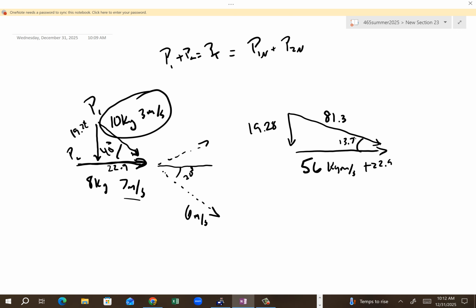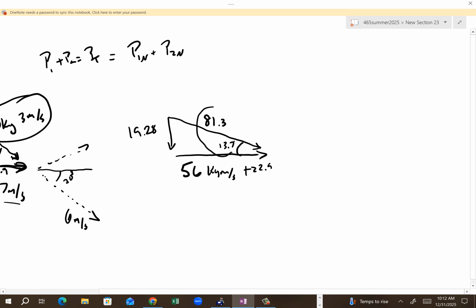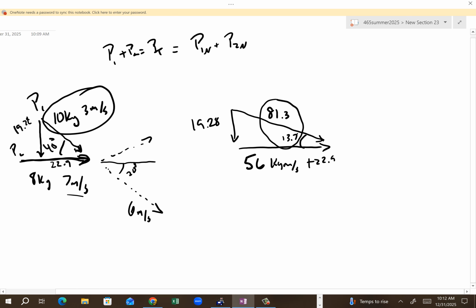Nice. Lovely. So that right there is your total momentum before. It's going to be our total momentum after, too. So what I said was this cat is now going 8 meters a second, but at a 20-degree angle. Are you with me?